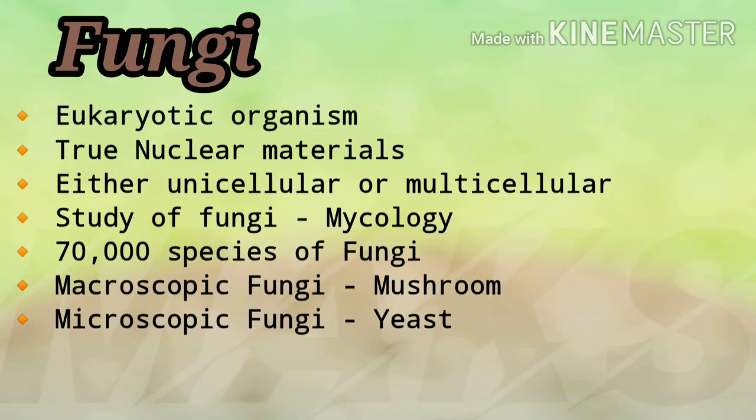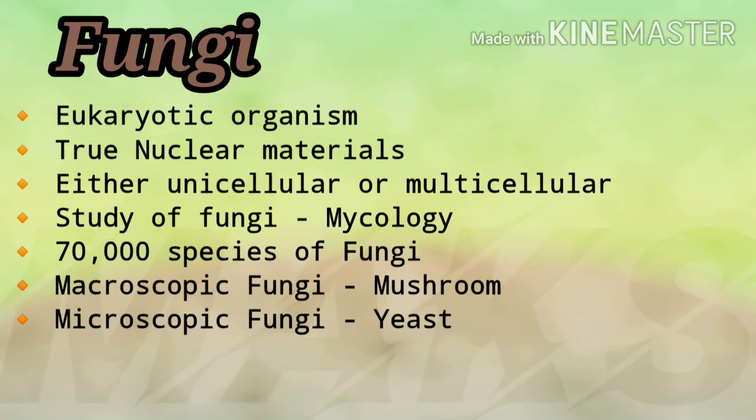The organism which has true nuclear material is called a eukaryotic organism. Fungi are either unicellular or multicellular organisms. The study of fungi is called mycology. There are about 70,000 species or varieties of fungi in the world.